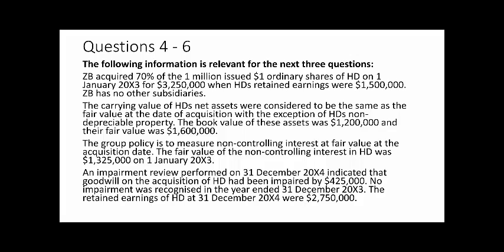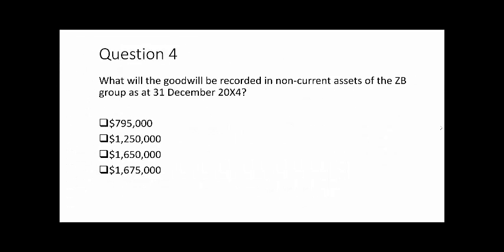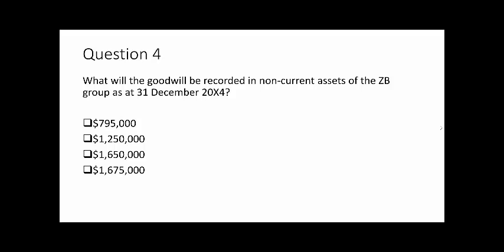The next question is actually part of a group of questions, picking up really on how we deal with consolidations. So we've been given a series of information relating to questions 4, 5 and 6. And then if we just go and glance at question 4 to try and get the information out of that we need, question 4 is purely a goodwill calculation. So asking us what the goodwill will be as a non-current asset in the consolidated accounts of the ZB Group as at 31st of December 2004.